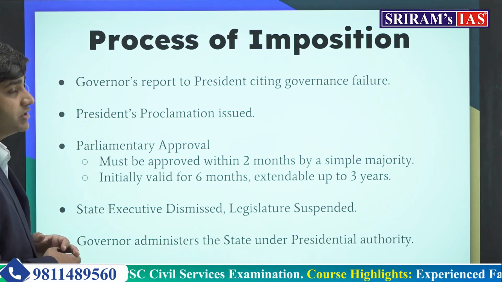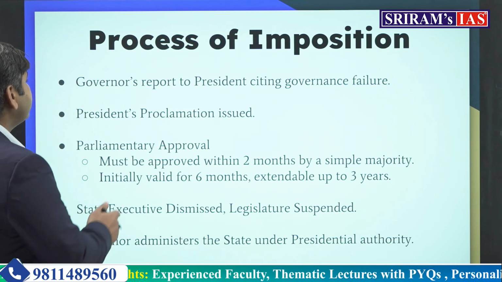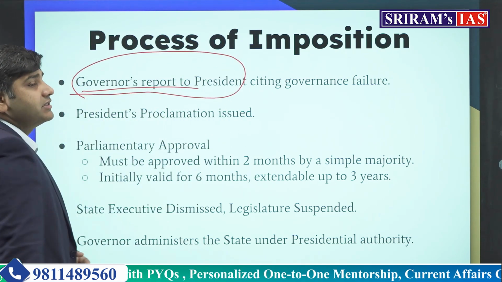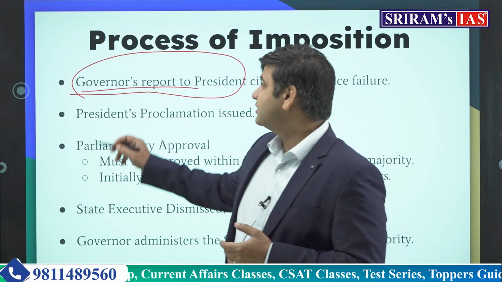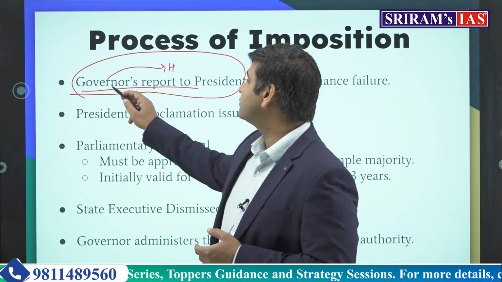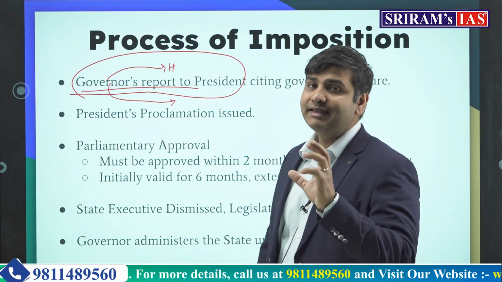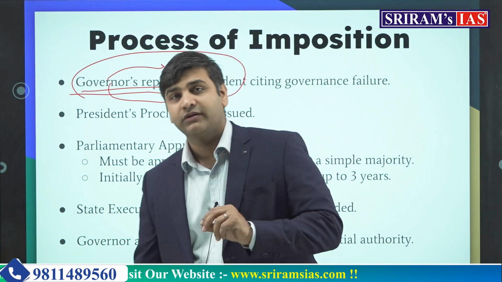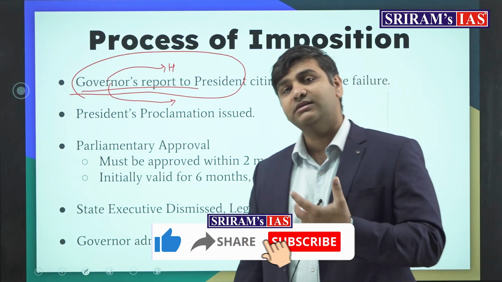So the process of imposition, what is the process? Governor reports to the president. Governor sends a fortnightly report to the president about the functioning of the state government. So the governor here holds two important functions. One, it is a constitutional post, the head of the state. Along with it, the governor is also the agent of the center, or shall we say the representative of the central government in the states. Again a unitary feature. Again we see the overarching power of the central government in these states.